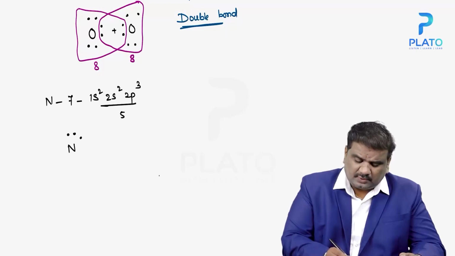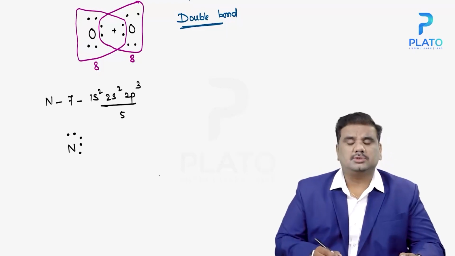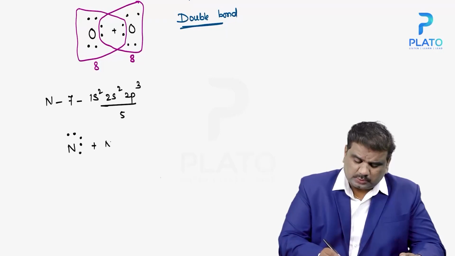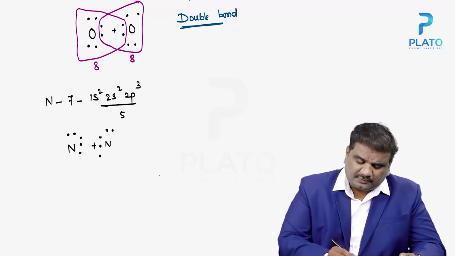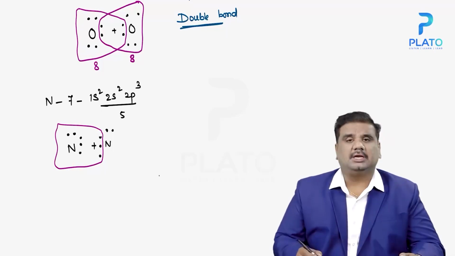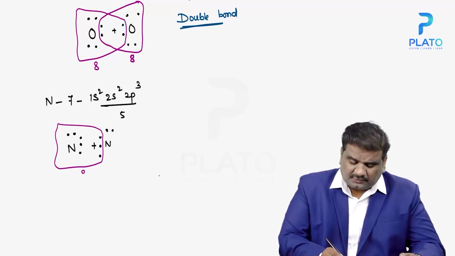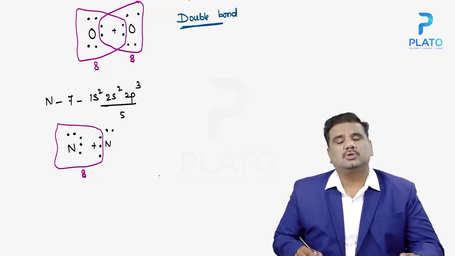So nitrogen will form a bond with 1 more nitrogen. Here in this particular case, a bond is formed between them. The first one is having only 5, and the second one is contributing 3. As a result, the first one will have 8 electrons in the outermost orbit.